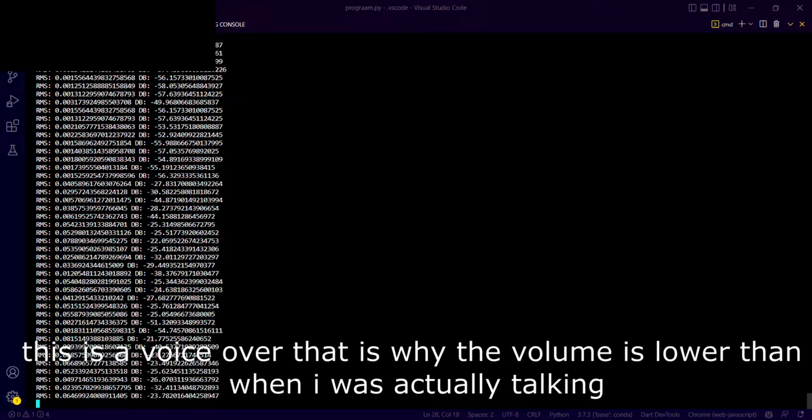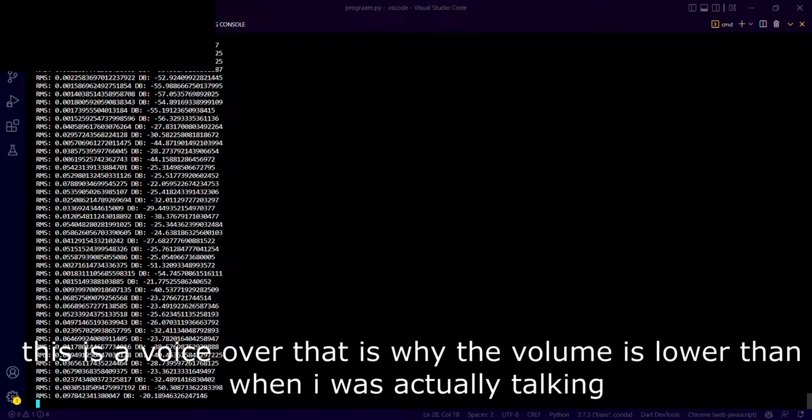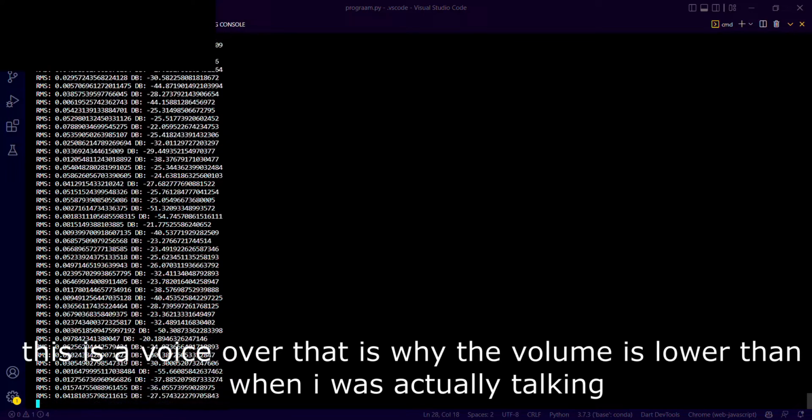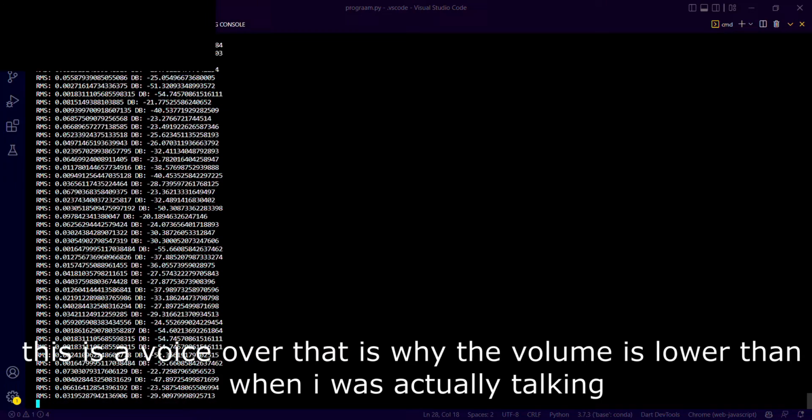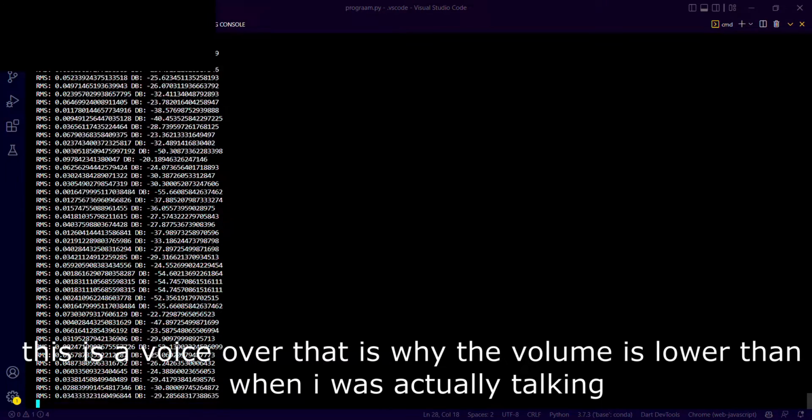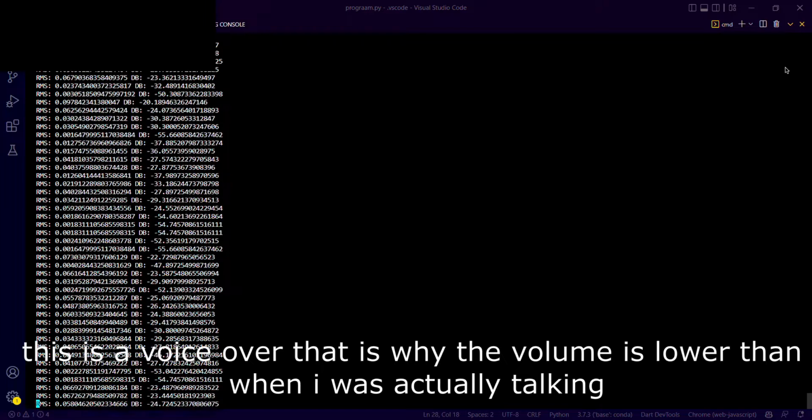No. The values are reversed. So if you saw here, the values being closer to 0 means they're loud, and away from 0 means they're getting softer and softer. This happened because the microphone input is getting the input in negative.